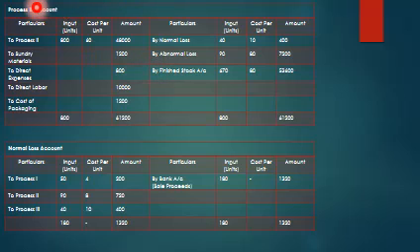Because this is the last process, after that there is no process. So the output of the last process is transferred to finished stock account. So here it is 61,200, the difference amount after deducting normal loss and abnormal loss, the remaining is transferred to finished stock account.